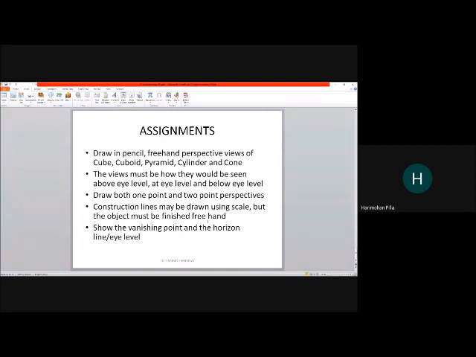Show the vanishing point, the horizon line, and the eye level. Don't erase those things. Just let them be there. Only the final edges of the object you can draw dark, and maybe do shading also. So enjoy this assignment. This is a very simple assignment, and enjoy learning 2-point and 1-point perspective.